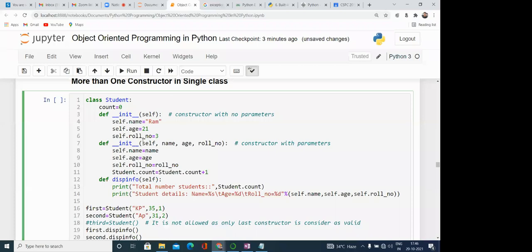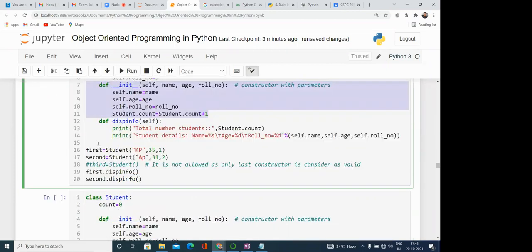In other object-oriented programming languages it is allowed, but in Python it is not. So what is happening over here? There is no error, but only the last version of the constructor will be visible. What is the meaning? If we try to access the other constructor, it will not work and will raise an error. So if we define multiple constructors, the last version of the constructor will be available for us.